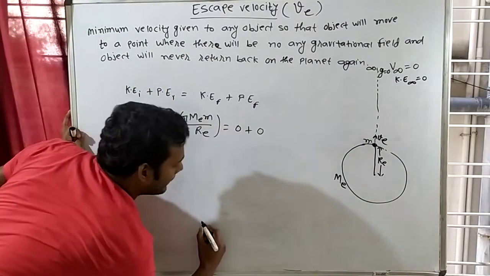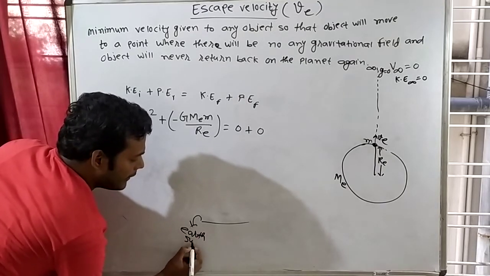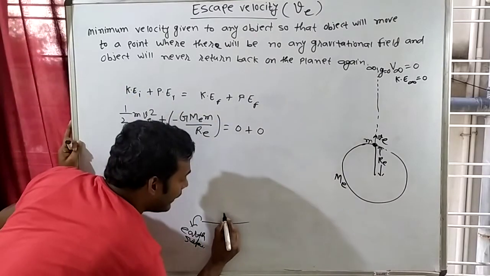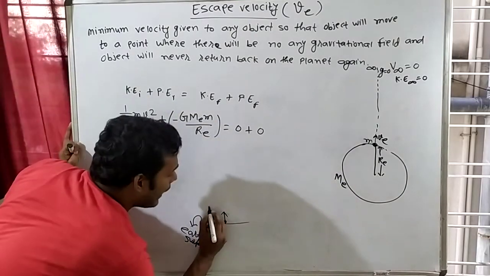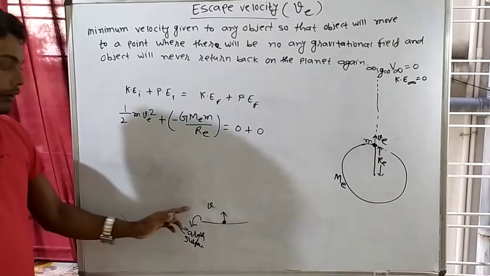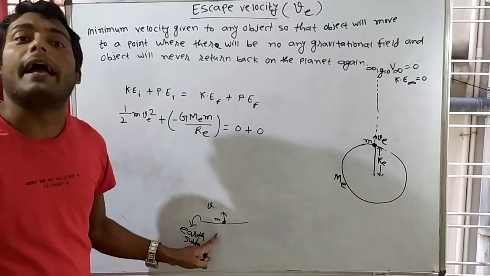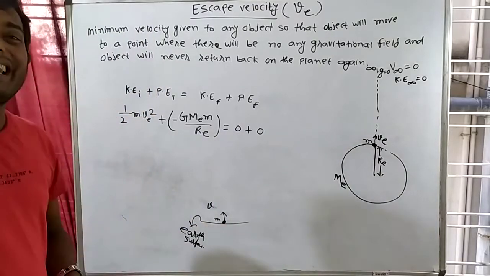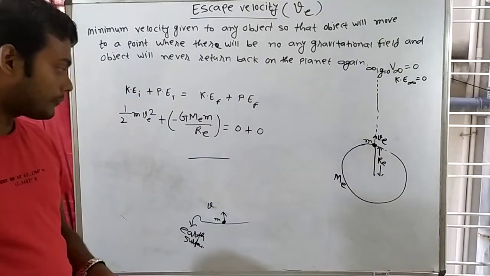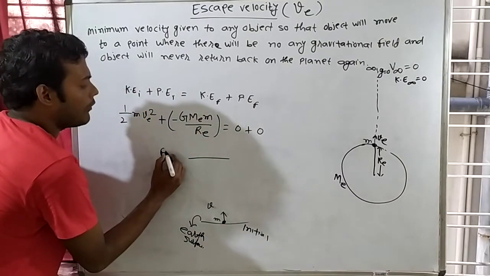Now understand this. Suppose this is our Earth's surface, and an object is here, and we are throwing it with some velocity, let's say v. Let's say this mass is m. So what will be the kinetic energy here? Half mv square. And what will be the potential energy of this initially? Let's say this is our initial situation, and this is our final situation.